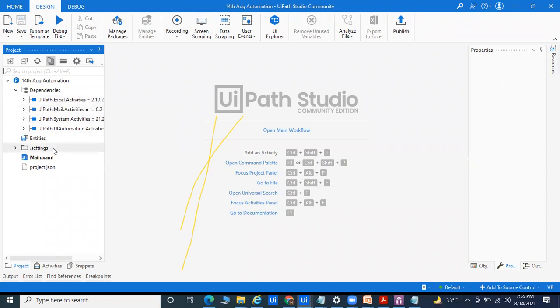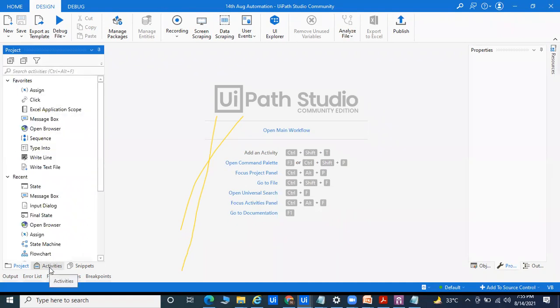Based on that, we want the Activities panel. An activity is nothing but whatever action you want to perform. In Java, .NET, Python, Ruby, or R, everywhere you have to write the code. But here we are not required to write code. Here we can use activities. An activity is whatever action you want to perform. This is called the Activities panel.